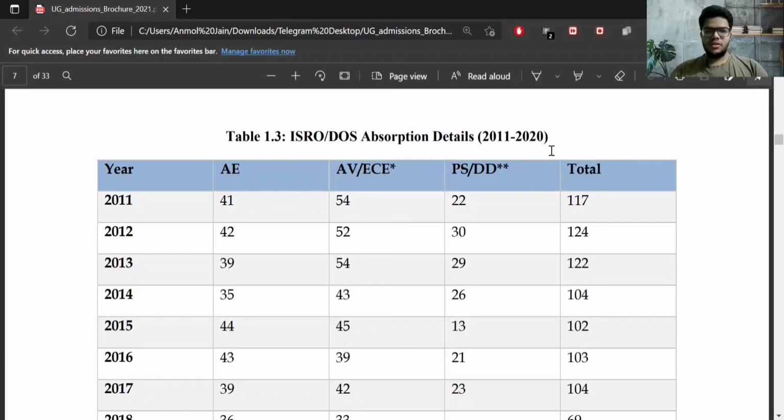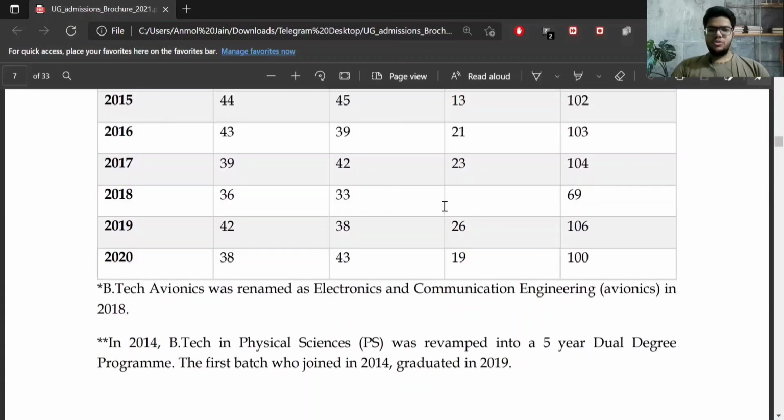Also, some changes were there, so I have updated my pinned comment. In this table, you will get details till 2020. In my placement video, I have also included 2021 details. And there was a change in 2021 placement because some vacancies were increased. That detail I shared in our Telegram group. You can join that Telegram group for details like this and some more important updates for IST.